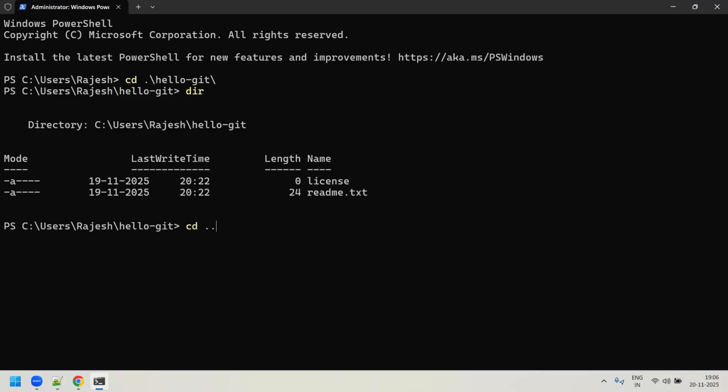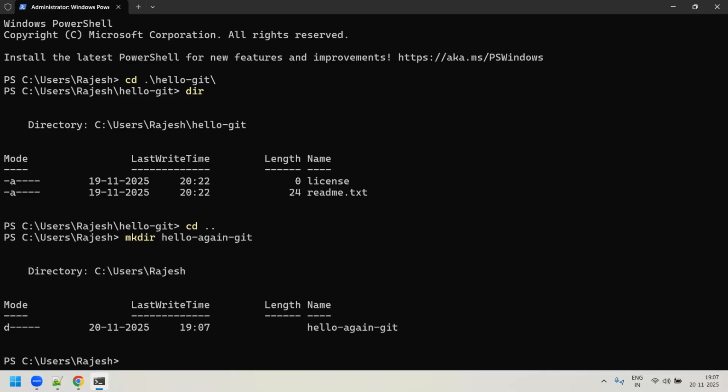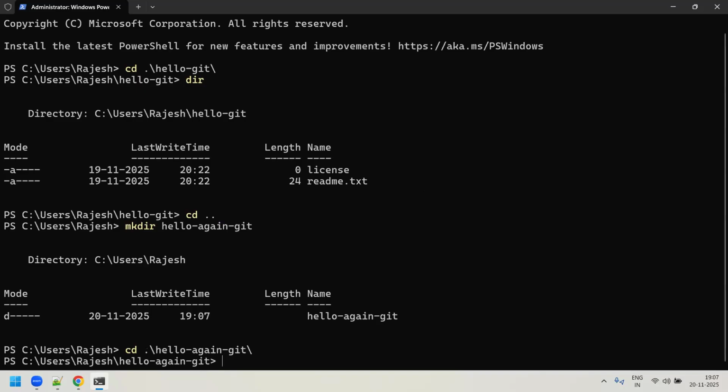So what we'll do, I'll come out from the folder and create one new directory, something like hello again git. I'll try to create one more folder like this. Okay, so get inside the hello again git folder.